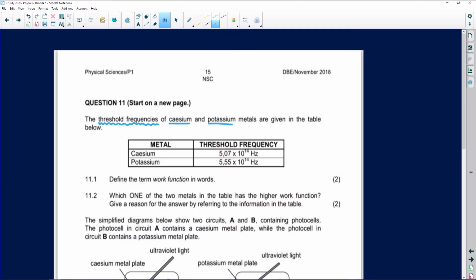So the threshold frequencies of cesium and potassium metals are given in the table below. If they give you a table or a diagram, make sure everything comes from this. We have the threshold frequency, and this is the information that we are given. The first one, 11.1, says we must define the term work function.